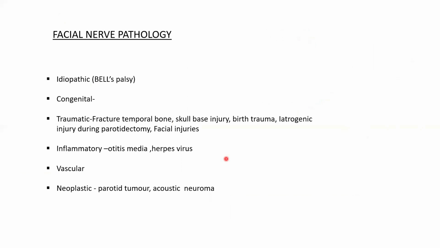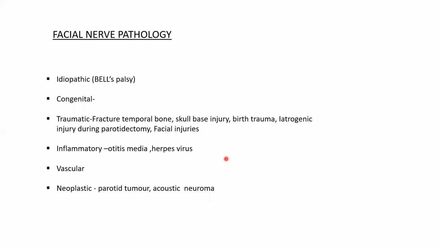Facial nerve pathology includes Bell's palsy and congenital facial anomalies. Traumatic causes are mainly transverse fracture of the temporal bone, injury to the skull base, birth trauma, then surgery over the parotid gland; with any facial injury, the facial nerve is at risk.